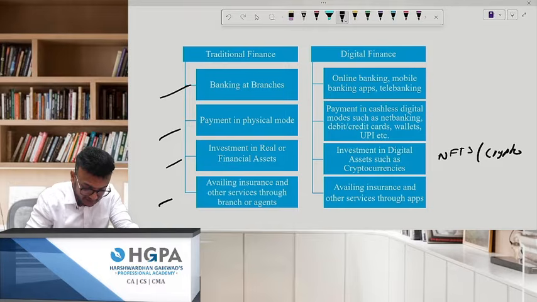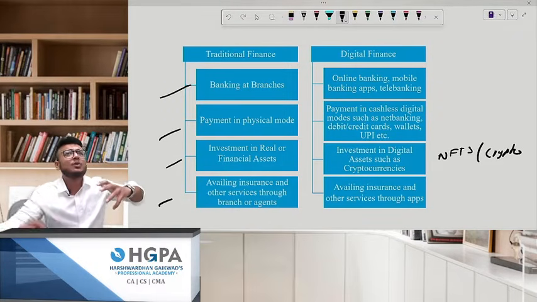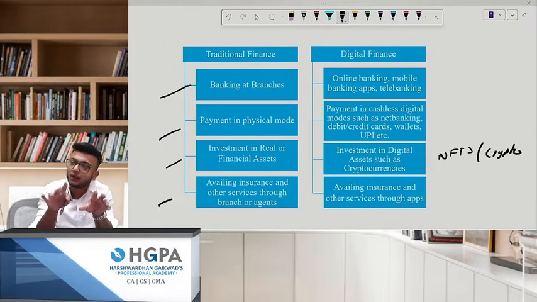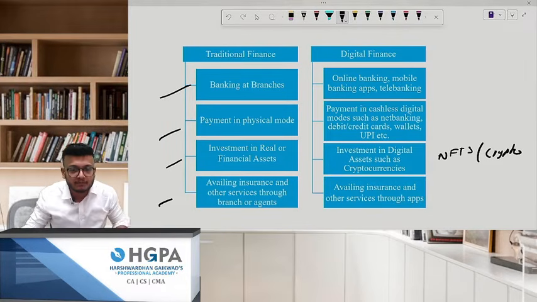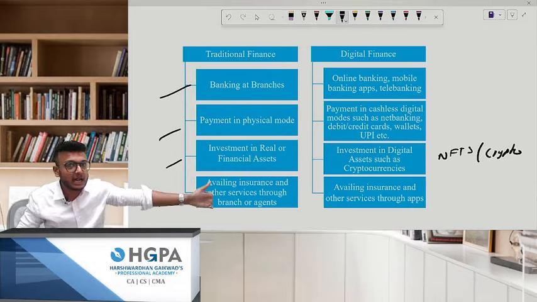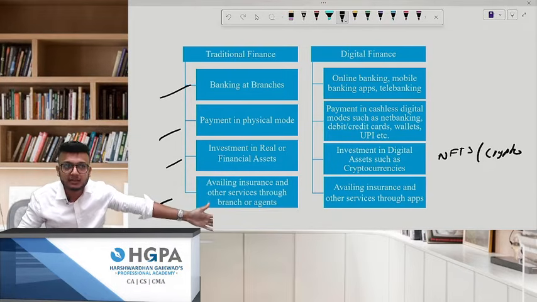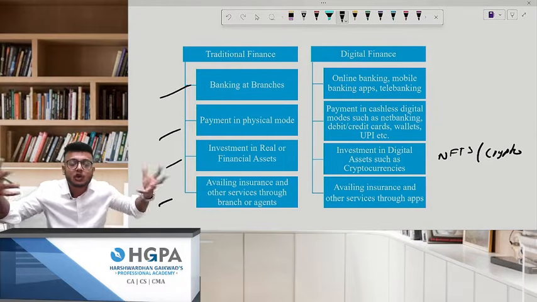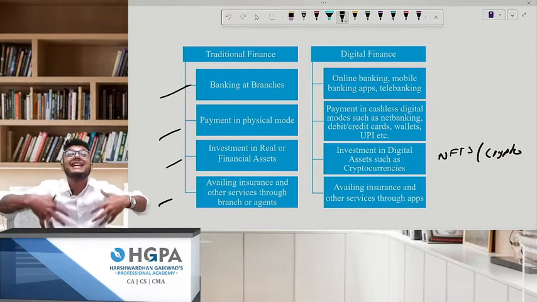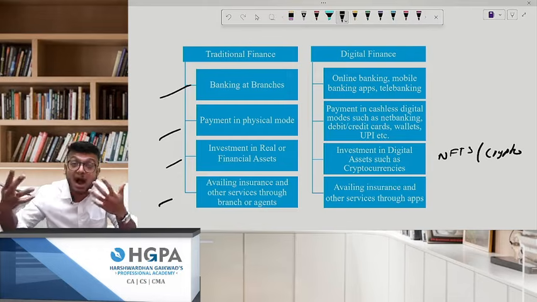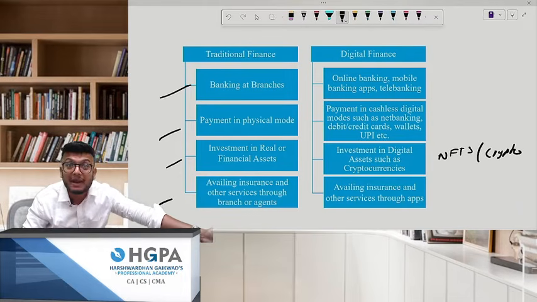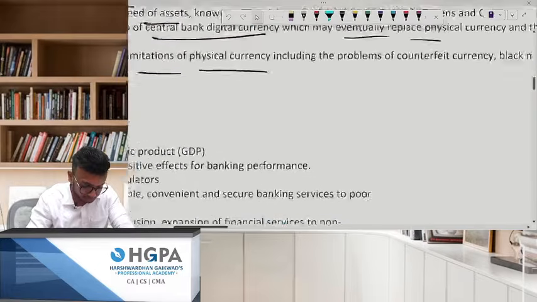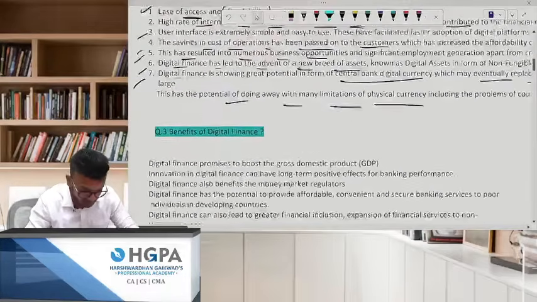Everything, insurance and other services through a branch or agent. Nobody goes there to take insurance also. You will go to policybazar.com. You will compare everything. There are so many ads also. During IPL also, there are so many insurance ads. That Echo Insurance, Saif Ali Khan comes. If you want to compare, you can save a lot of things. All this is happening digitally. Even Mark Zuckerberg invented what? Metaverse. So everything is going to happen what? Virtually. Okay. Next.